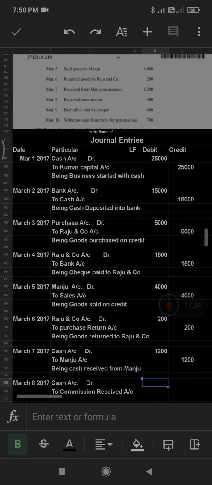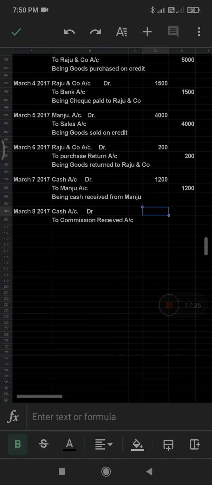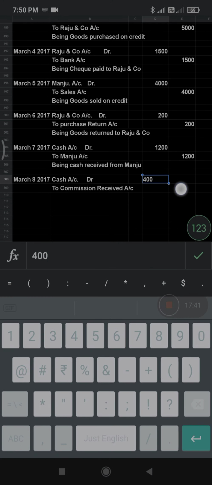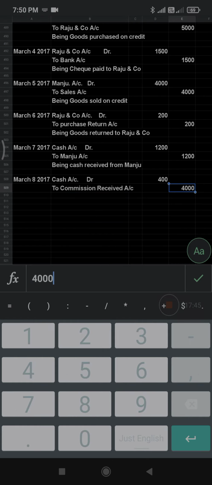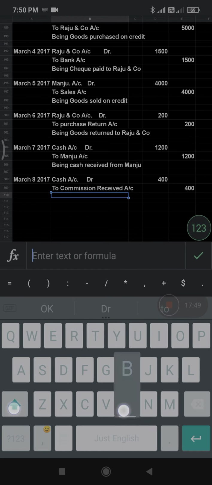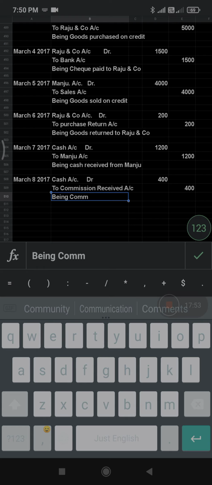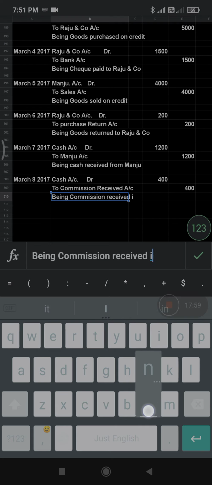What is the amount here? It's 400. Credit is also 400. Being commission received in cash.